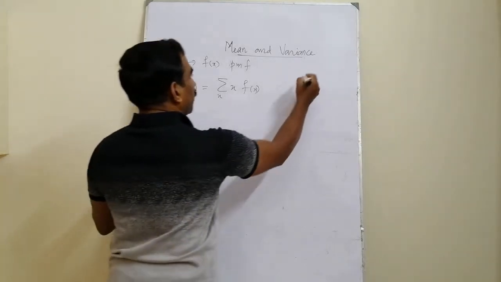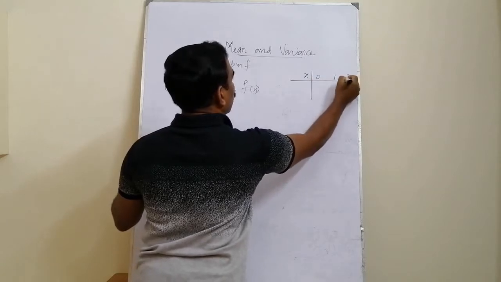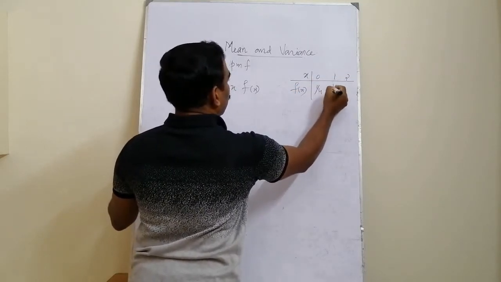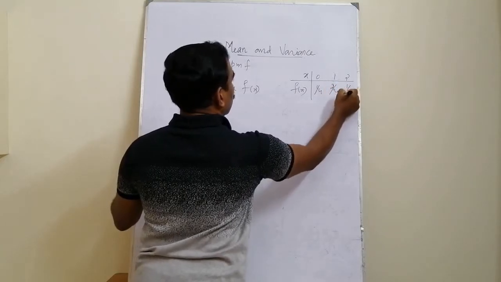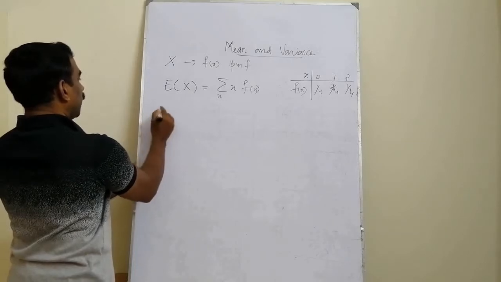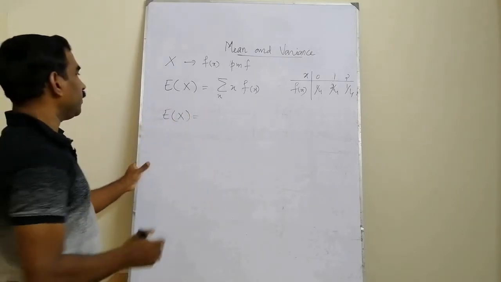Okay. For our previous example case, the values of the random variable are 0, 1 and 2. This is the probability mass function defined by 1 by 4, this is 2 by 4 and this is 1 by 4. Then what is the expected value of that random variable? Expected value of counting number of heads or number of tails.